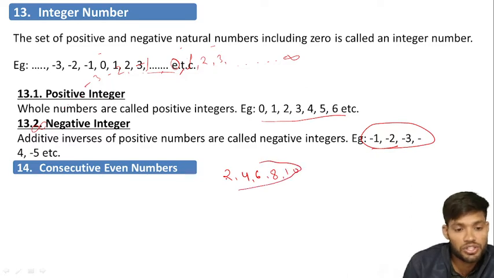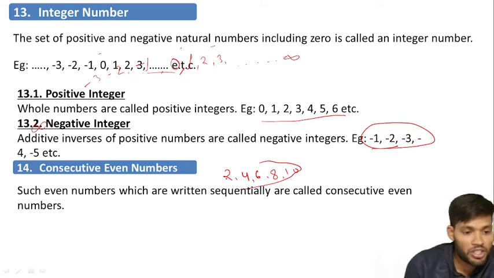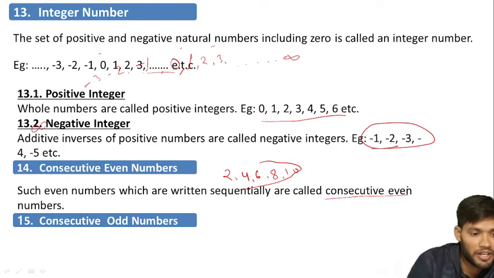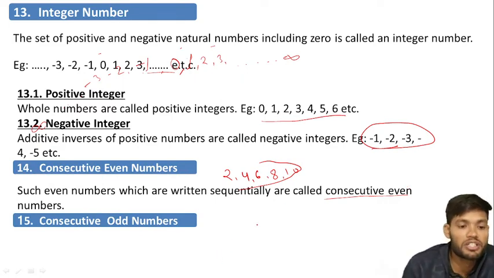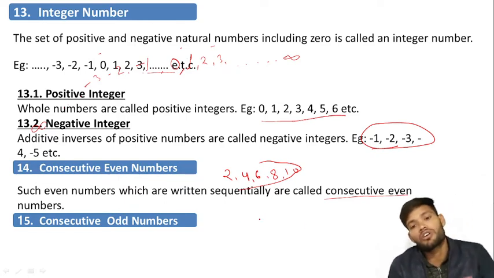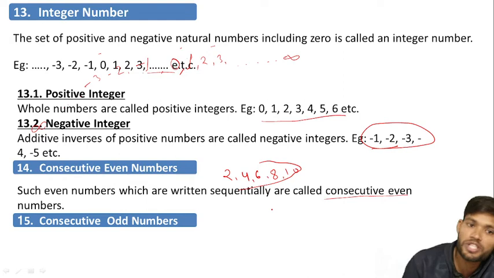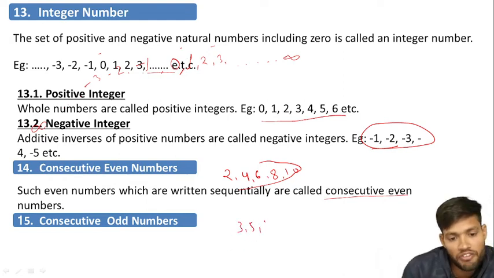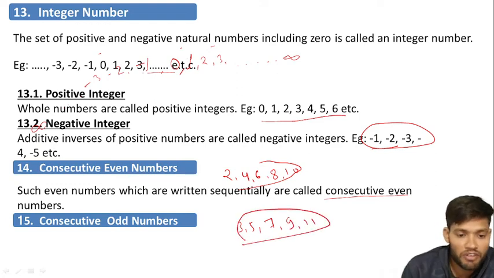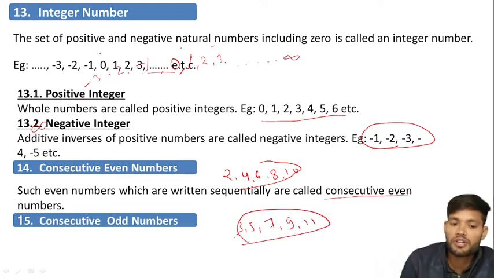Such even numbers which are written sequentially are called consecutive even numbers. Next, consecutive odd numbers. We already learned about odd numbers. Which is an odd number? A number which is not completely divisible by 2 is known as an odd number. For example, 3, 5, 7, 9, 11 are all odd numbers, and they also come in sequential form.